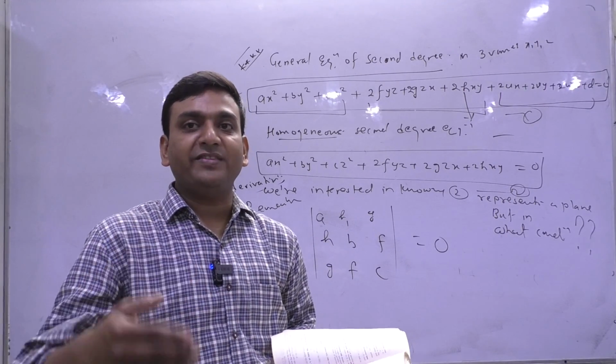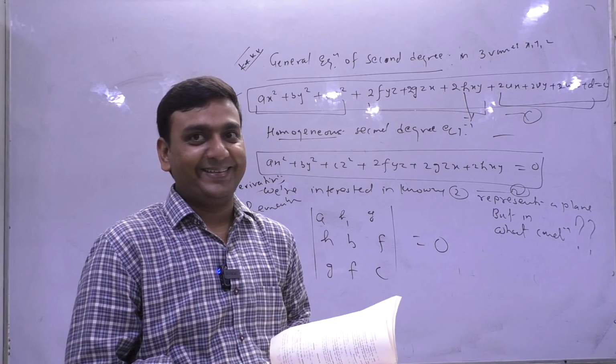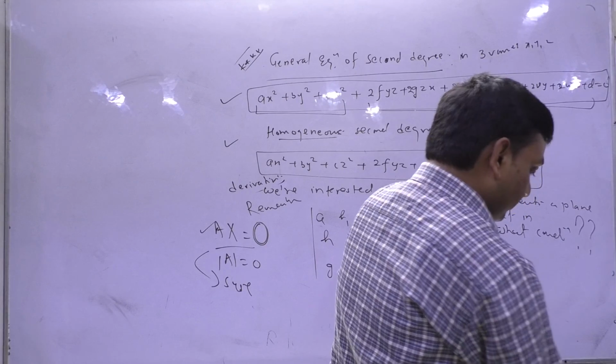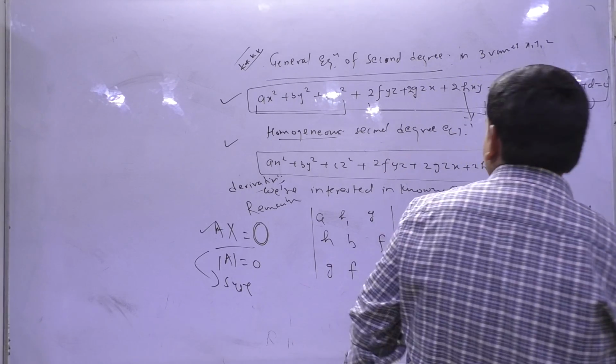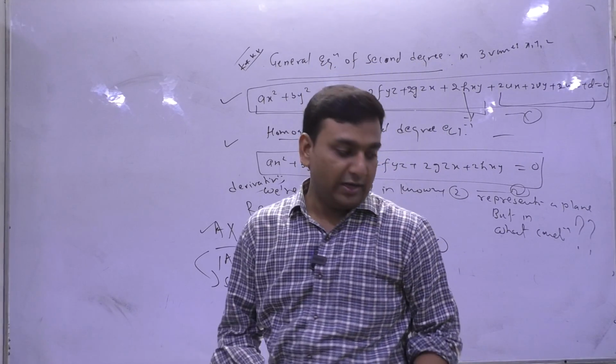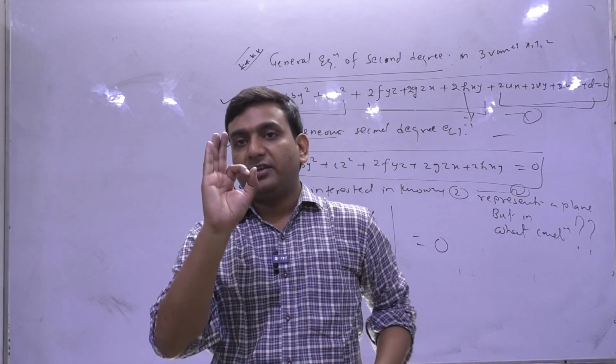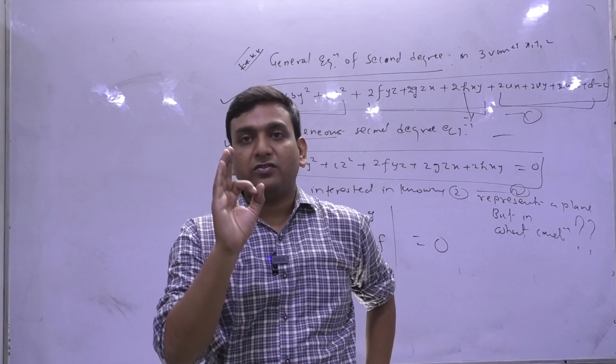So you have to remember this condition कि if some second degree homogeneous equation is given like this, then if this determinant happens to be 0, then that equation represents planes, otherwise नहीं.